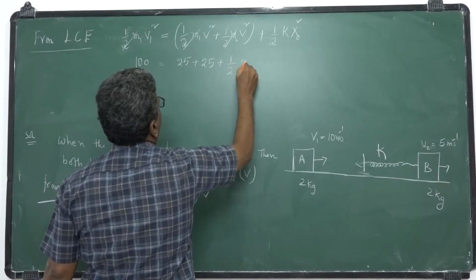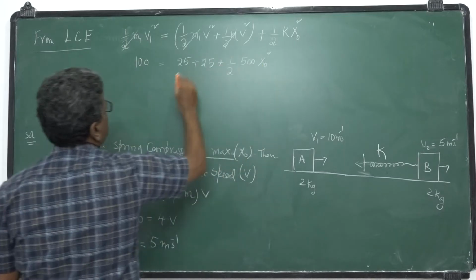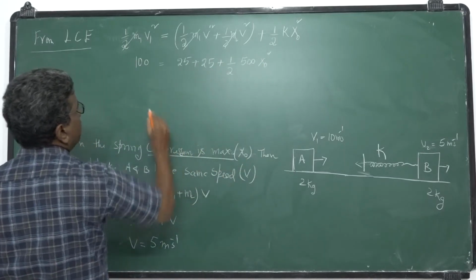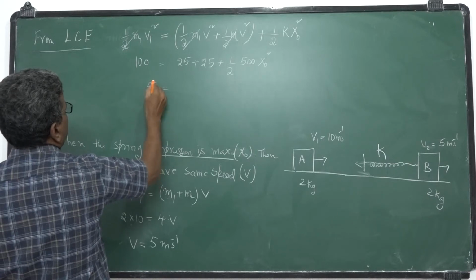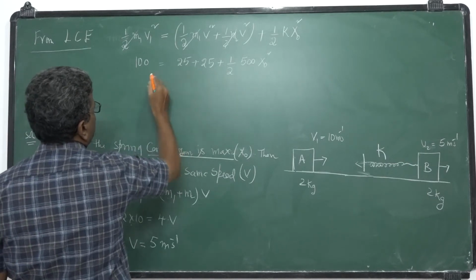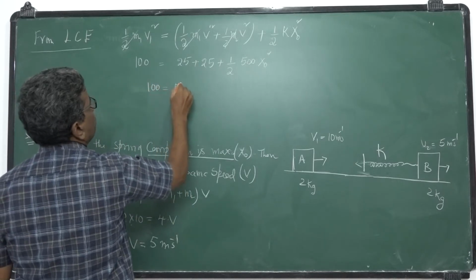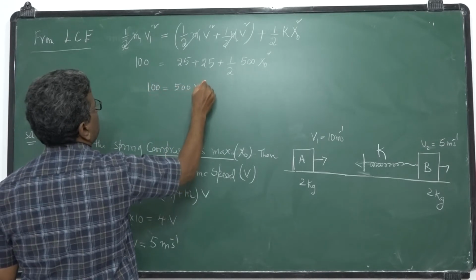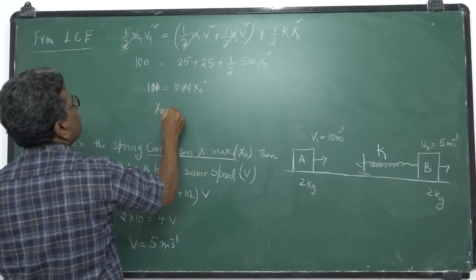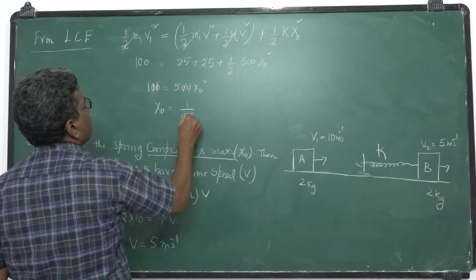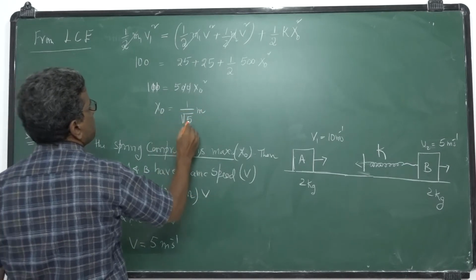What is K? 500 is given, times x naught square. I want x naught. 25 plus 25 is 50. 100 minus 50 is 50. So 50 equals half into 500 x naught square, so 100 equals 500 x naught square. These two zeros get cancelled. So x naught is equal to 1 by root 5 meters. So this is the answer.